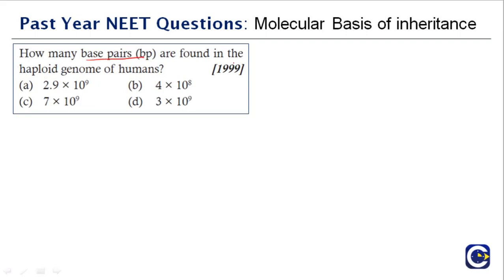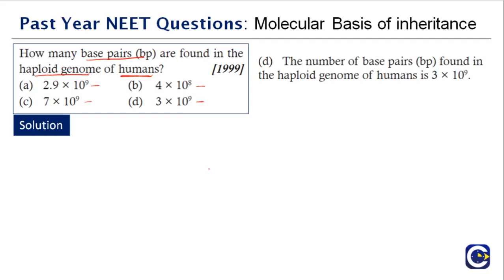How many base pairs are found in the haploid genome of humans? Okay, they are asking about humans. 2.9 into 10 raised to the power 9, 4 into 10 raised to the power 8, 7 into 10 raised to the power 9, 3 into 10 raised to the power 9. So what is the right answer? If you know this, then it is a very easy and direct question. The right answer is option D. The number of base pairs found in the haploid genome of humans is 3 into 10 raised to the power 9. If you don't know this, just make note of this information, because it is very important. So the right option is D.